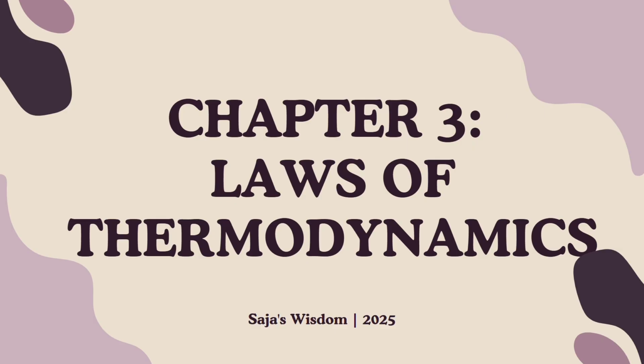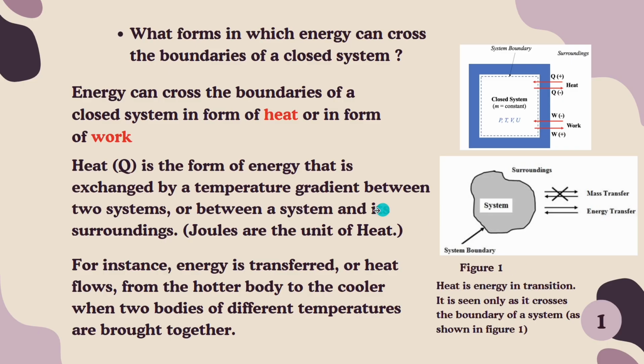So we will begin with a question. What forms in which energy can cross the boundaries of a closed system? So if we have a system, definitely we will have boundaries. So how is this energy transferred between system and its surroundings, or between two systems? Energy can cross the boundaries of a closed system in the form of heat or in the form of work.